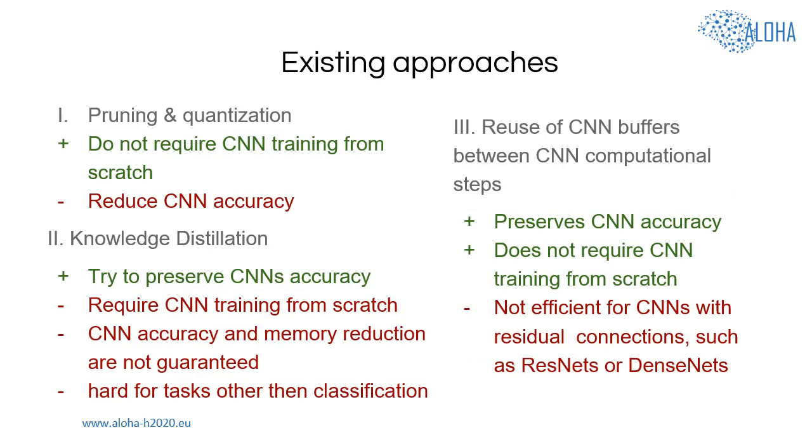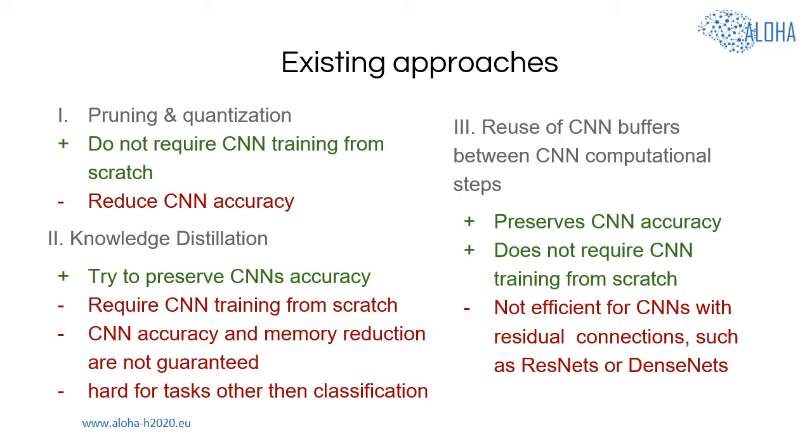A number of existing approaches allows for reduction of the CNN memory cost. The most common approaches are pruning and quantization. These approaches reduce precision of CNN data and parameters, and thereby reduce the total CNN memory cost. However, these approaches also reduce CNN accuracy that characterizes CNN ability to solve the task it was designed for.